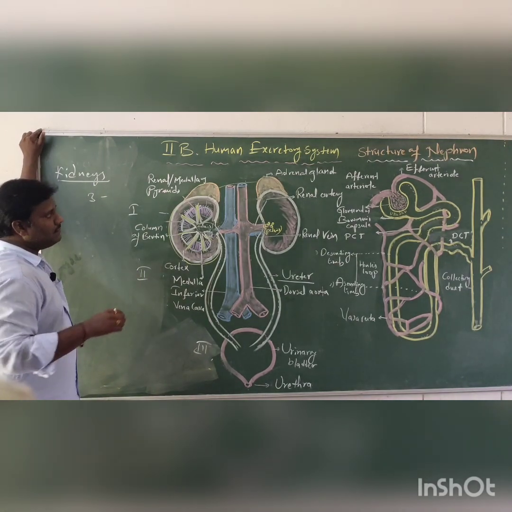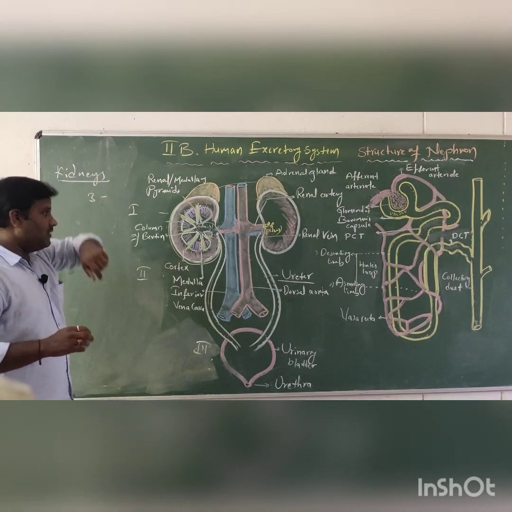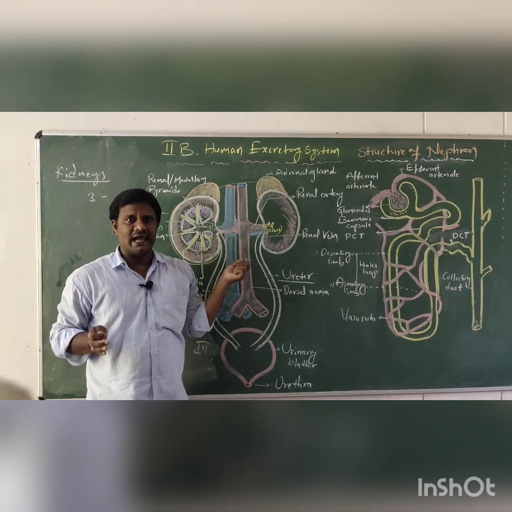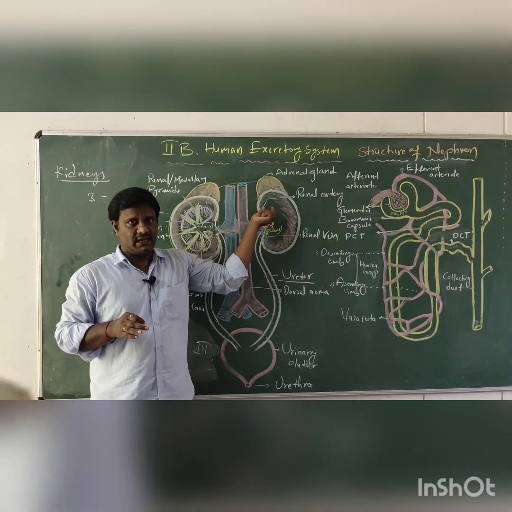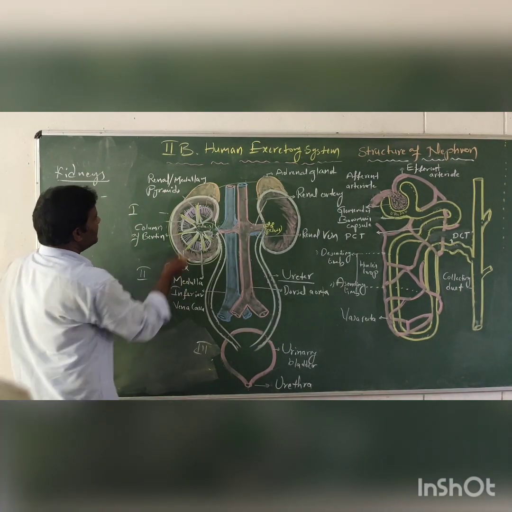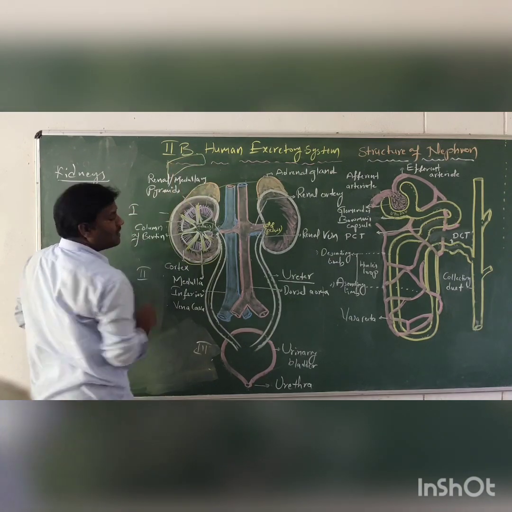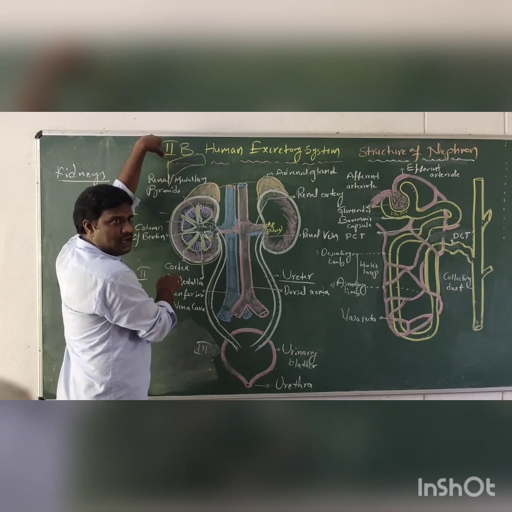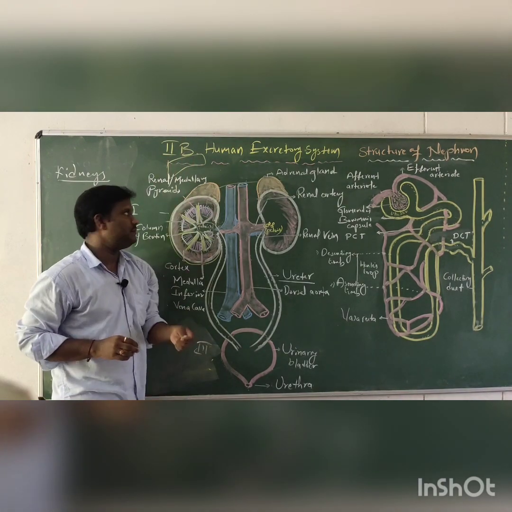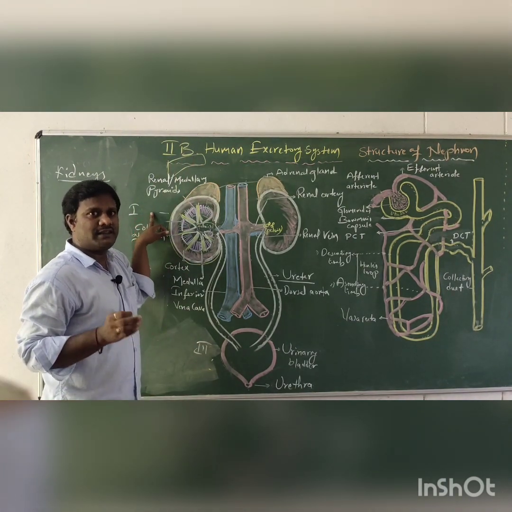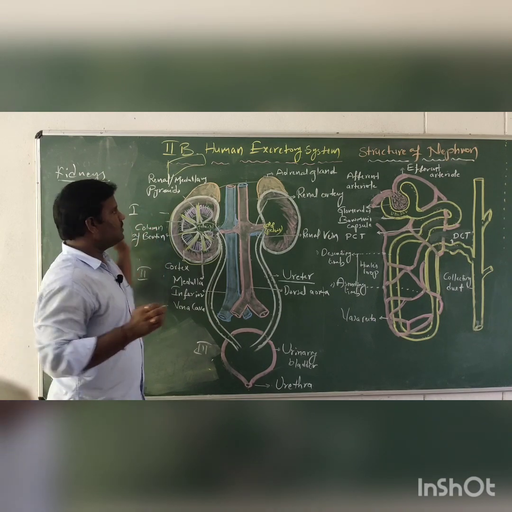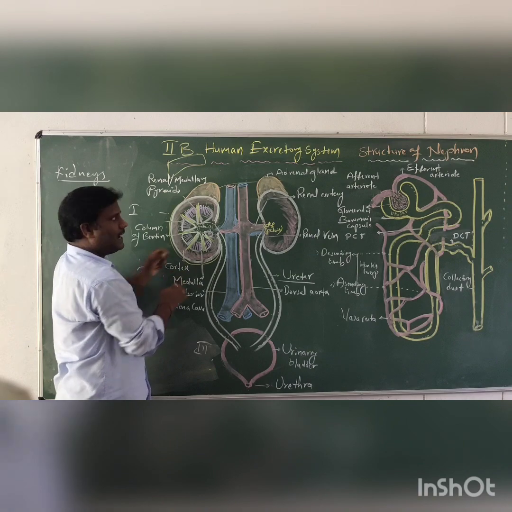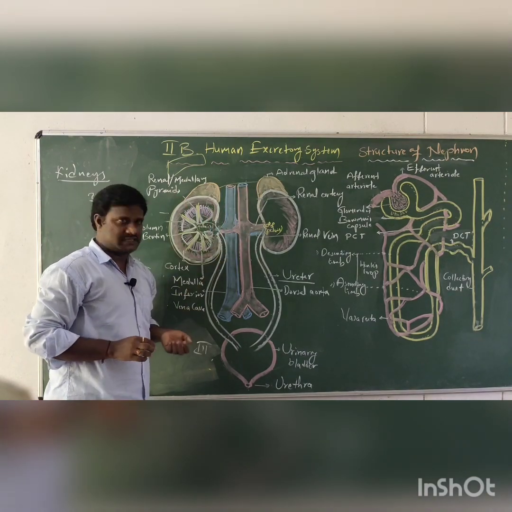The right side kidney is slightly lower than the left kidney. Why? Because on the right side the major gland, the liver, is present. So that's why the right kidney is slightly lower than the left kidney. This is most important for exams. The two kidneys are not at an equal level. The right kidney is lower and the left kidney is upper.